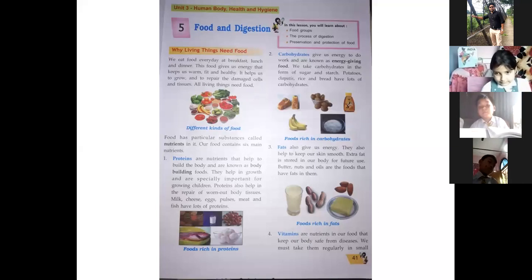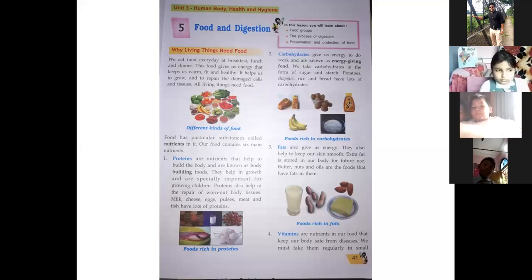How does this happen? Those who are very prone to disease get affected easily, because their body is not immune enough. Now, how to get immune? For this, we need to have all these nutrients in a systematic and quantitative way in our food.